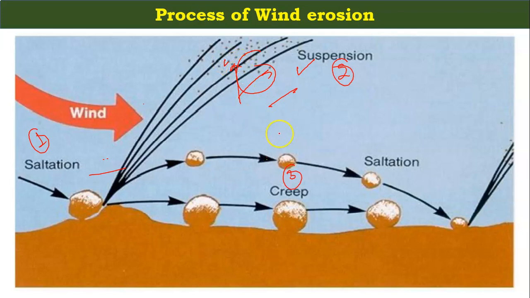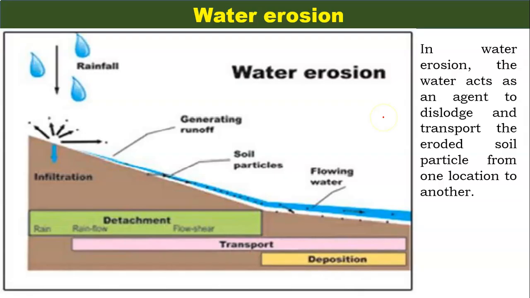Now what about surface creep? Actually, it is the movement of the large soil particles along the surface of the soil after being loosened by the impact of the saltating particles. So you can say that these large particles are moving from this place to this place to this place with the help of creep. So these are the processes of wind erosion.